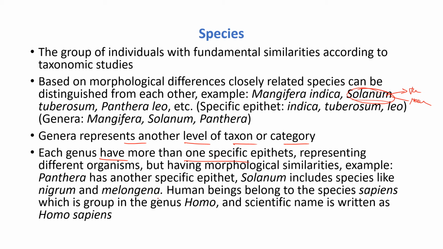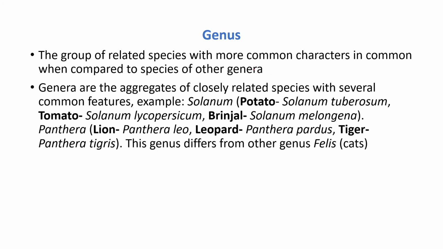So the genus has two specific epithets or two species, but they have morphological similarities. For example, Panthera has other specific epithets, and Solanum includes species like nigrum and also melongena, and so on. And human beings belong to the species known as sapiens, which is grouped in the genus known as Homo. The scientific name is written as Homo sapiens, as we all know. So this is about the species. Now coming to the genus.